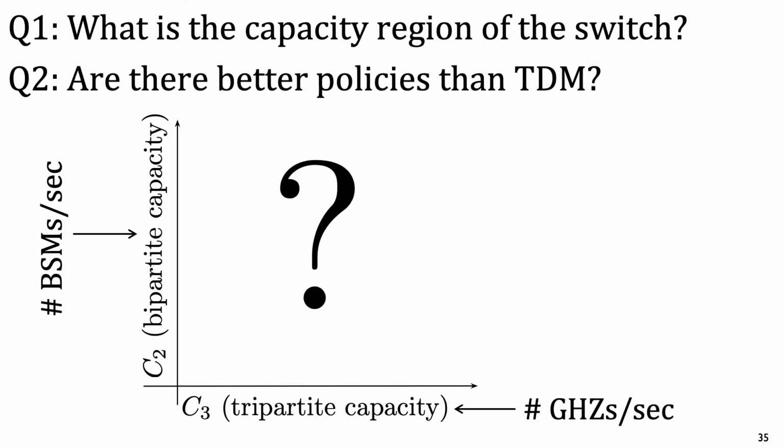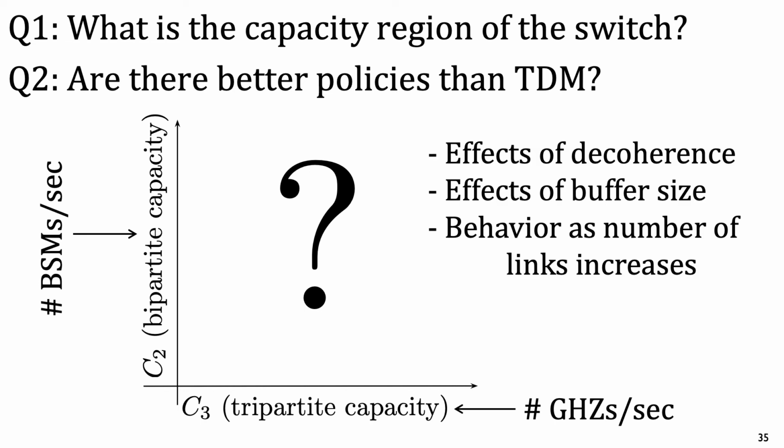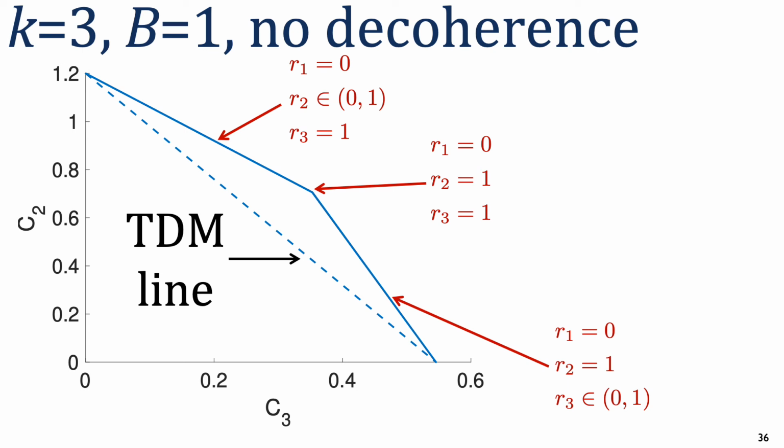We are now ready to answer the 2 questions we asked in the beginning of this talk. In addition to characterizing the capacity region of the switch, we can also look at the effects of quantum state decoherence and buffer size on the capacity region, as well as the behavior of the system as the number of links increases. Here is the capacity region of a system with 3 links and 1 long coherence quantum memory per link. For now, assume that quantum states do not decohere.